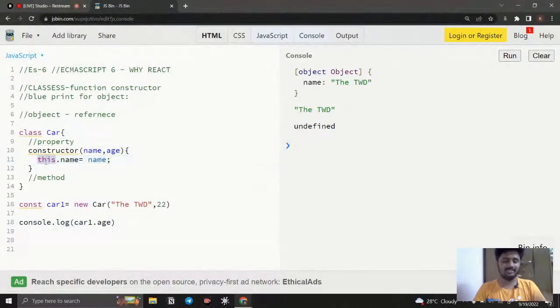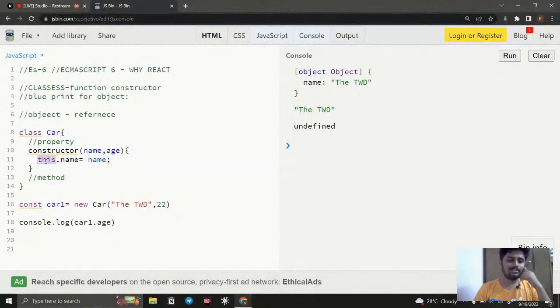So what will this dot name, this dot age do? This keyword has a vast and more confusing operation when we work with it, but it is going to be very easy when you understand it. There is a separate class going for this. Right now just understand what this represents. It doesn't have any meaning by itself, it just represents something. Right now it is inside this class.